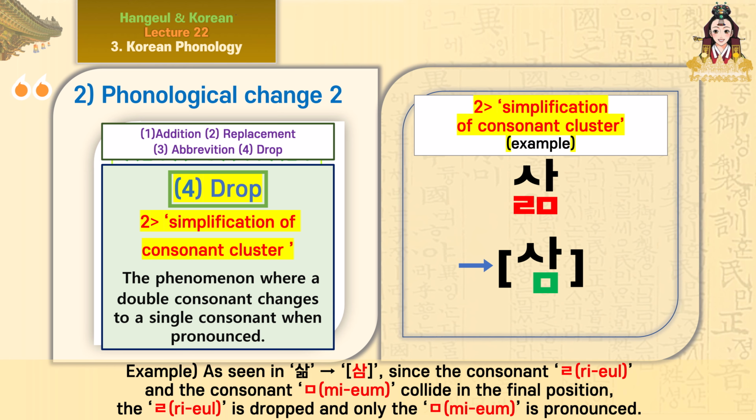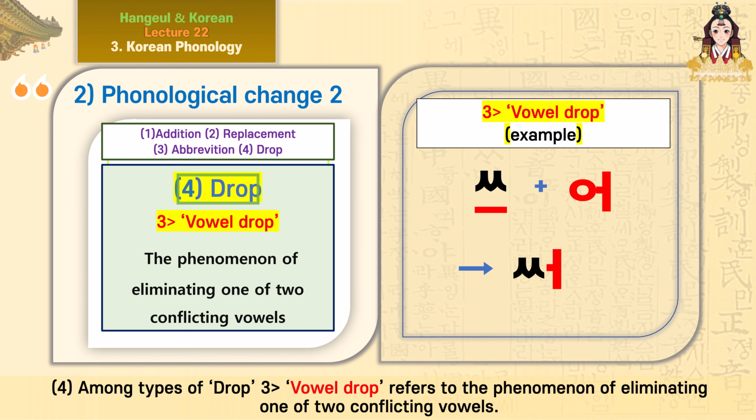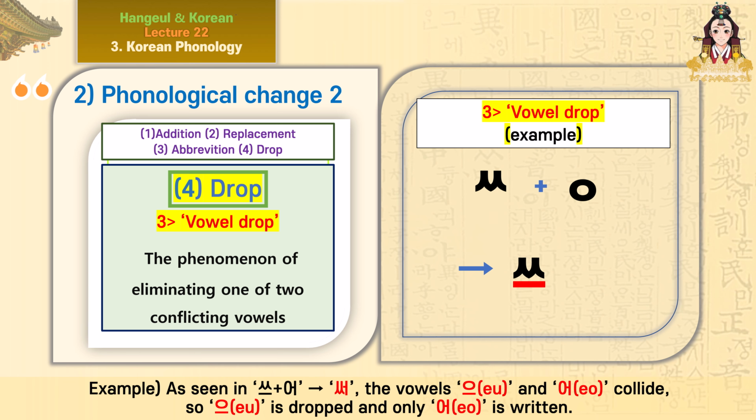4. Among types of drop 3, vowel drop refers to the phenomenon of eliminating one of two conflicting vowels. Example, as seen in su plus a, saw. The vowels u and a collide, so u is dropped and only a is written.